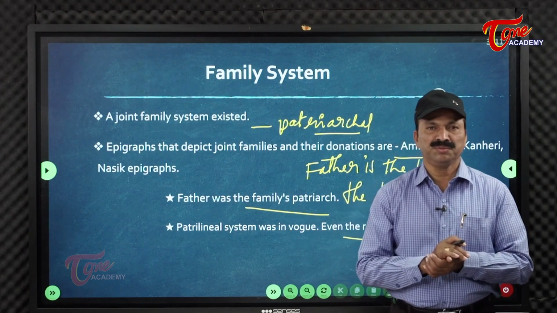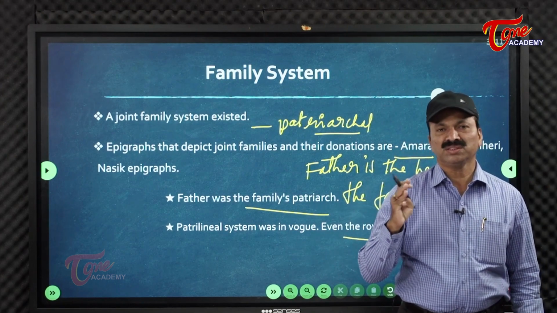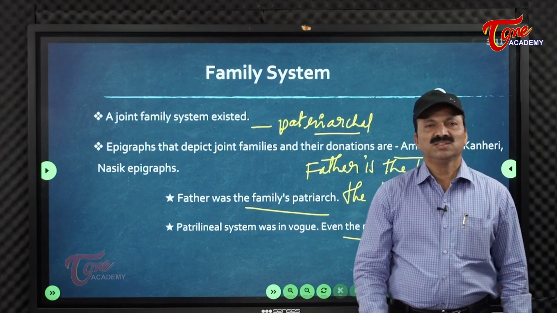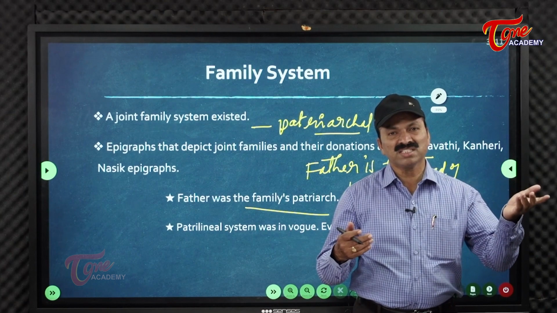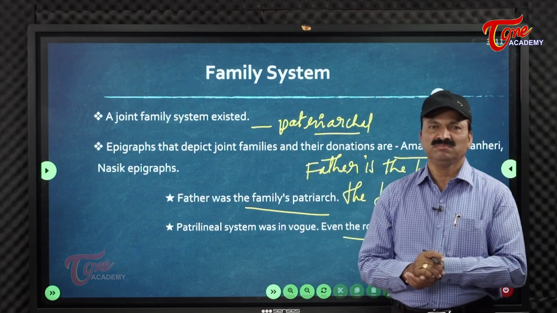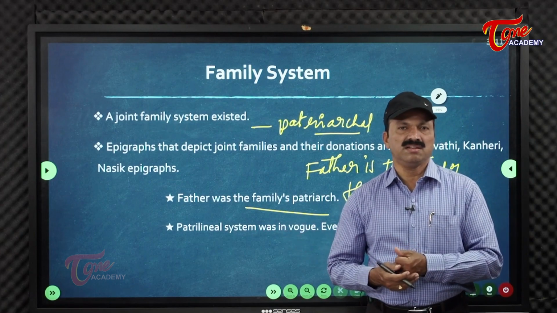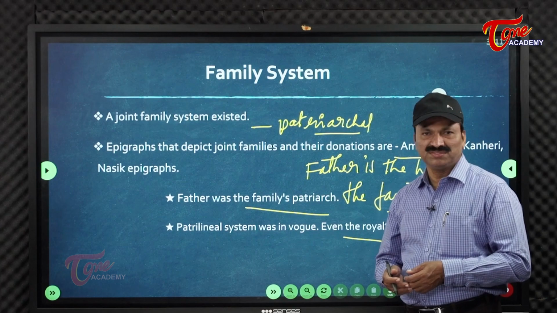The Varna system you already know well. The Chaturvarna system existed: Brahmana, Kshatriya, Vaishya, Sudra. Vaishya community people were doing trade and commerce. Internal trade and commerce was carried on by them, and external trade and commerce also. They are also called Seti. So different names existed in this period.